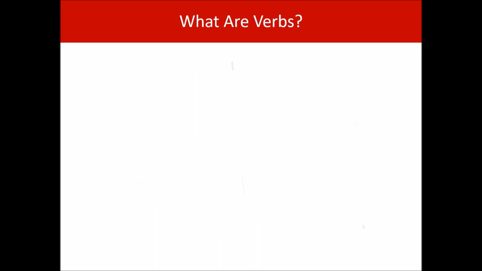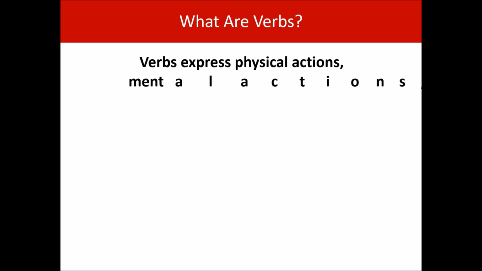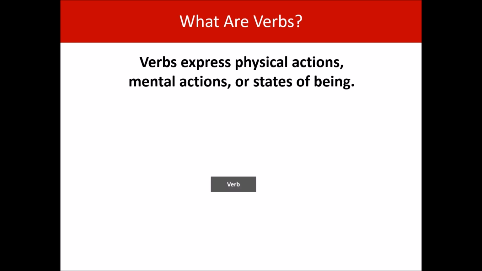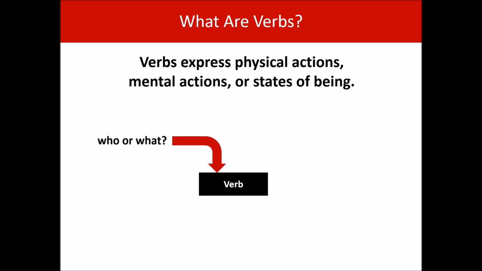Okay, there was a lot of terminology there, and I want to leave you with this slide. Verbs express physical actions, mental actions, or states of being. Remember, they are stative verbs. And before you can choose your verb, you need to know who or what is carrying out the action. That's called the subject.